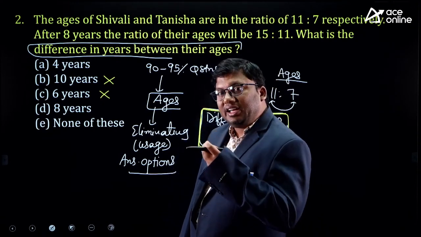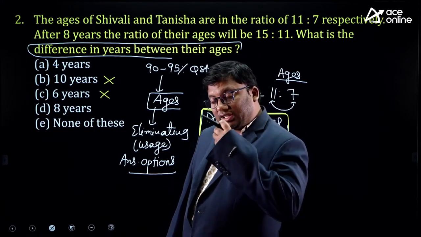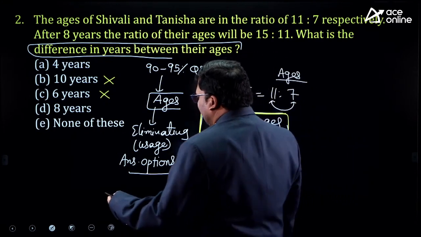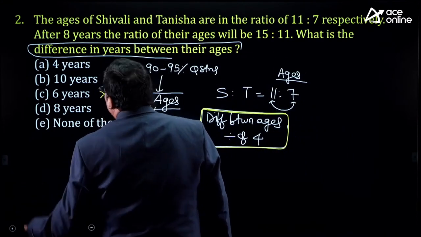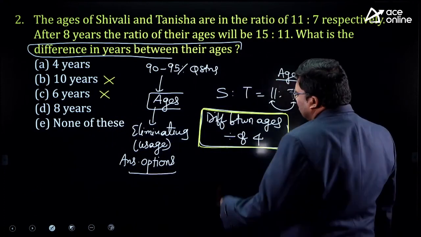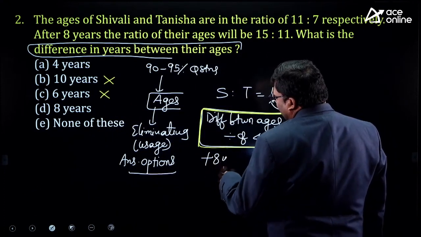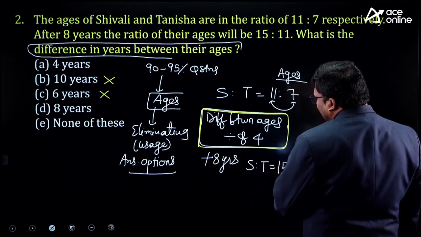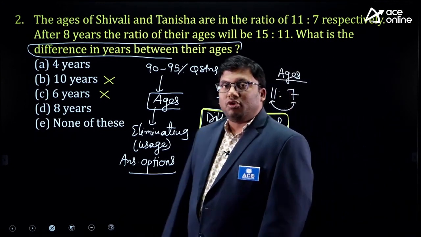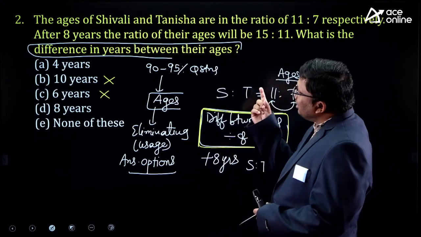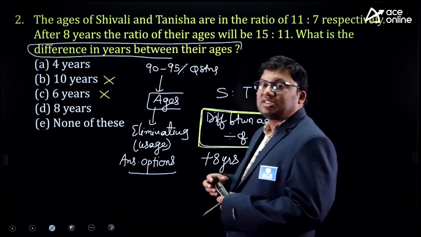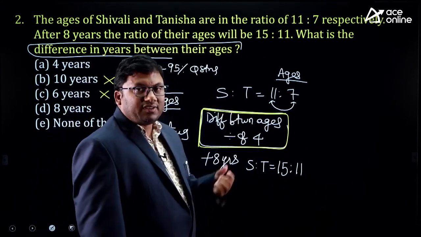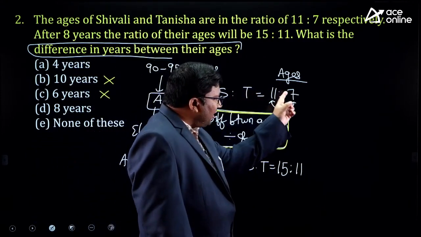There will be another condition attached in the question. The statement which satisfies that condition will be the right answer. After 8 years, the ratio of their ages will be 15:11. What is the first option? 4 years. If it is 4 years, Shivali's age will be 11 and Tanisha's age will be 7, because the difference between 11 and 7 is 4.